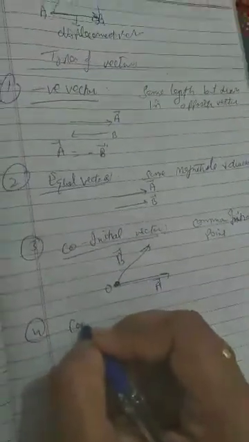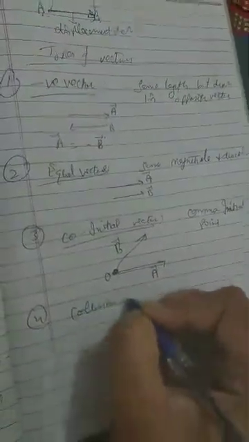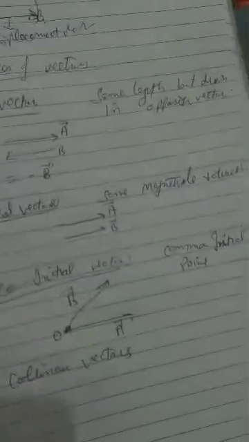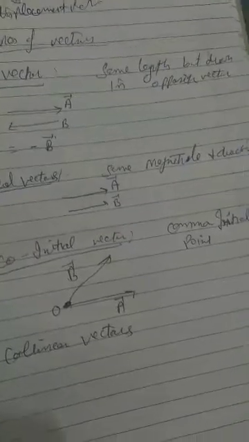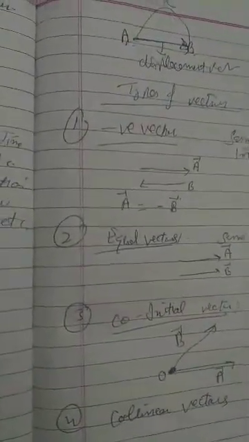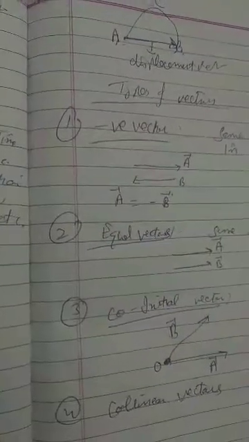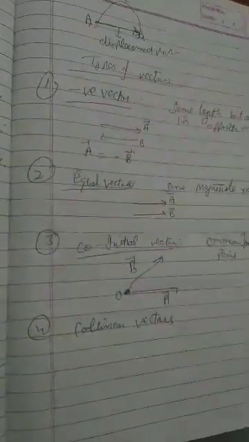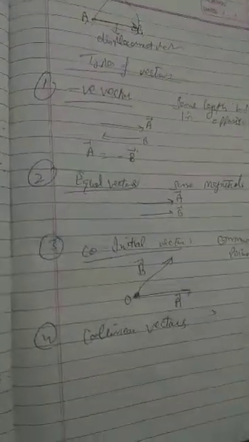Then next is collinear vectors. Collinear vectors means two vectors having equal or unequal magnitude which either act along the same line, or act along parallel lines in the same direction or in opposite direction. So three situations are there. Collinear means same line.